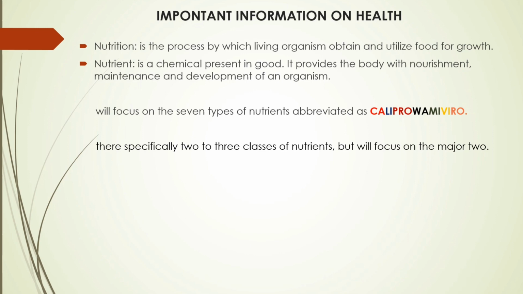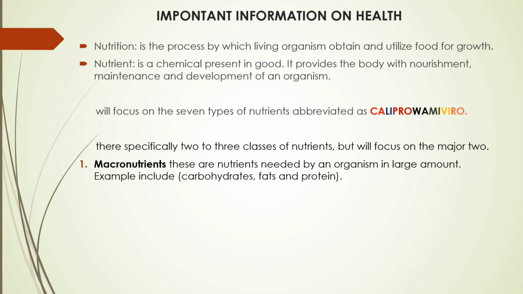Okay, so now the 7 types of nutrients abbreviated as CALIPROWAMIVIRO, where we have talked about carbohydrates, lipids, protein, water, mineral salts, vitamins, and refuges. These 7 types of nutrients are classified or grouped in 2 major groups. The first group, macronutrients.